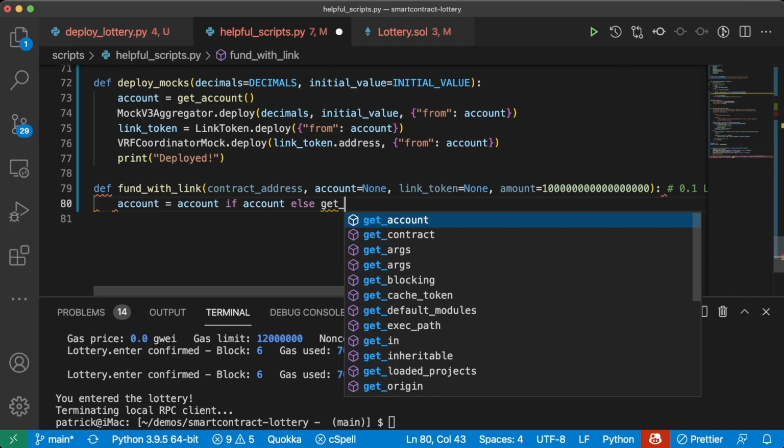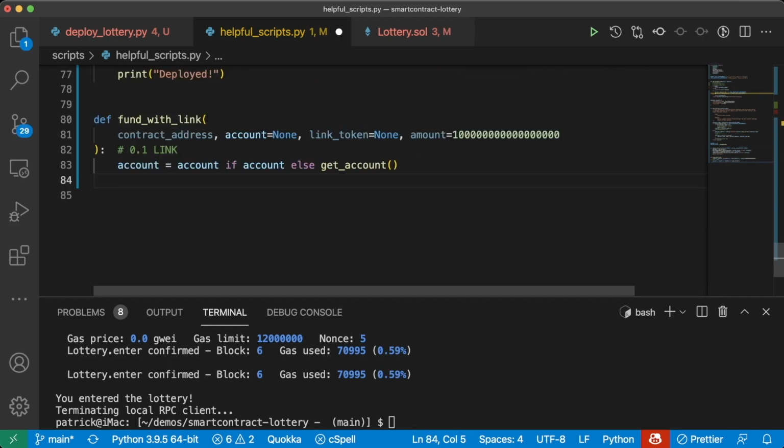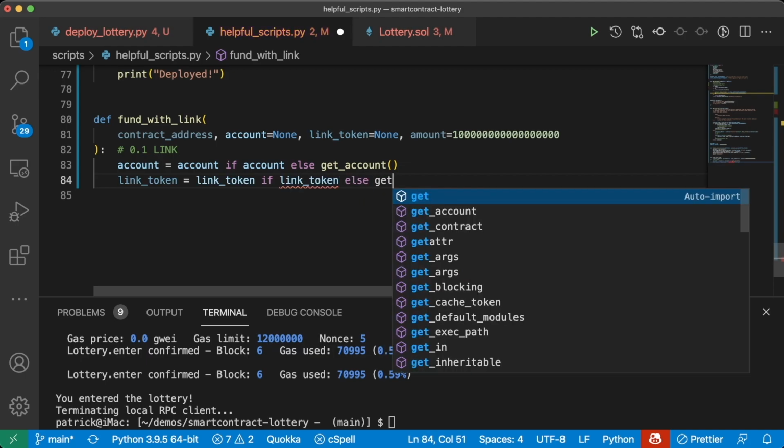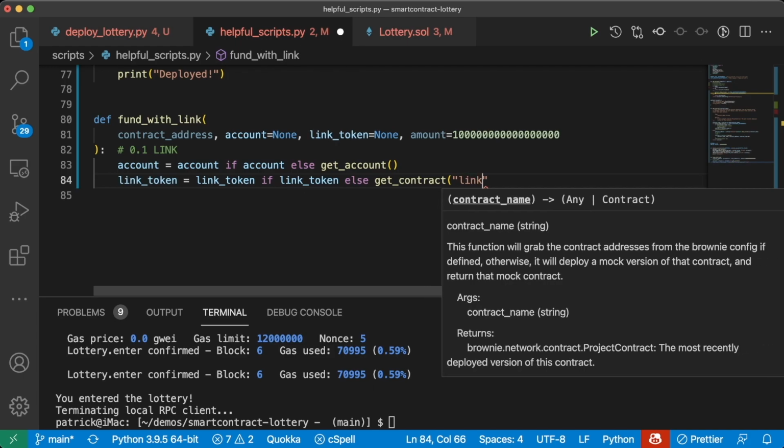Otherwise, we'll just do our regular get_account function. Then we'll do the same thing with the link token. The link token is going to be equal to the link token that somebody supplies as a parameter, if they supplied something as a parameter. Otherwise, we'll just do that get_contract stuff that we did before for the link token.